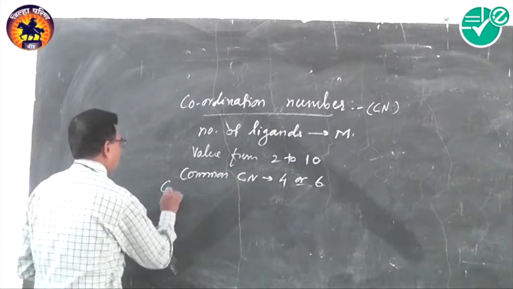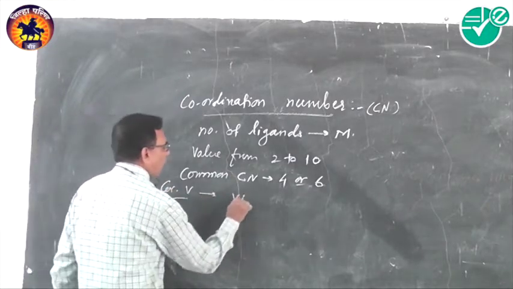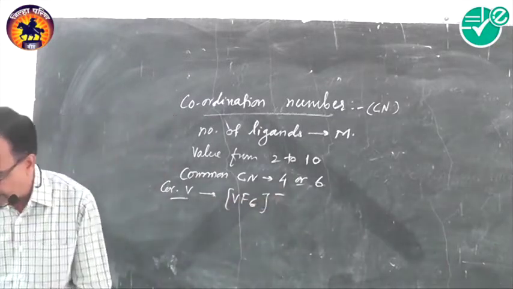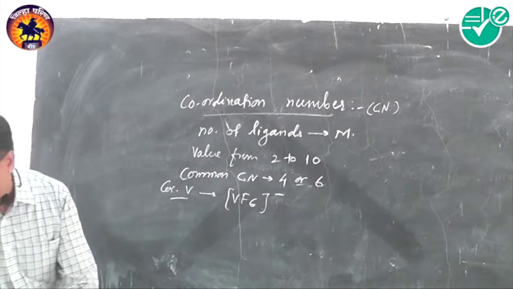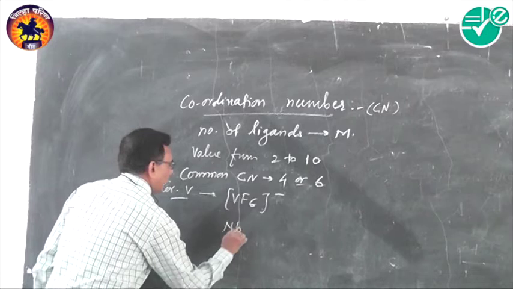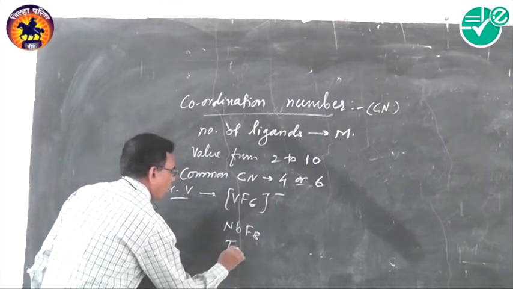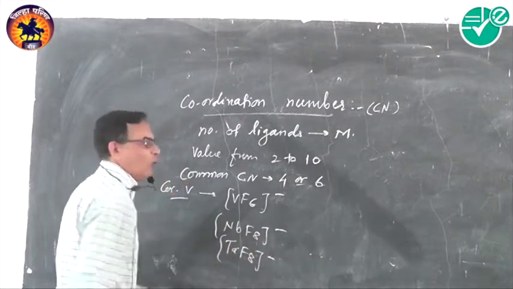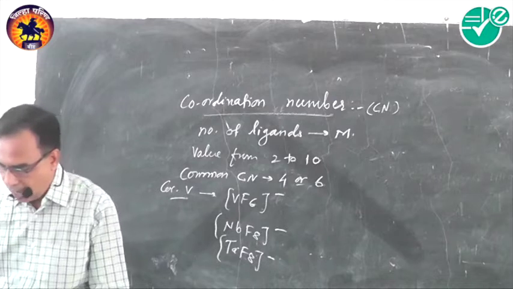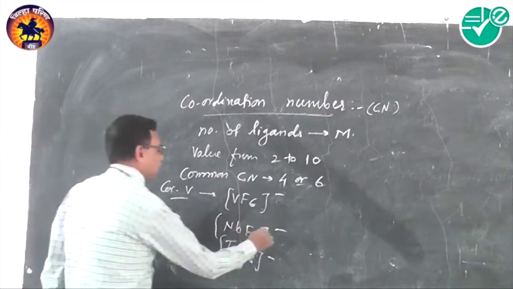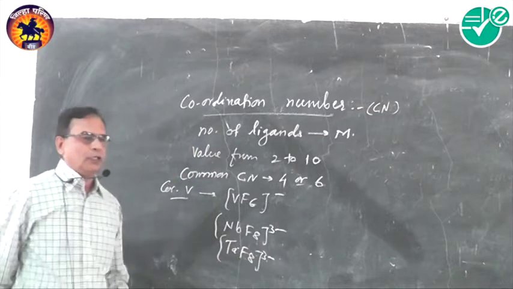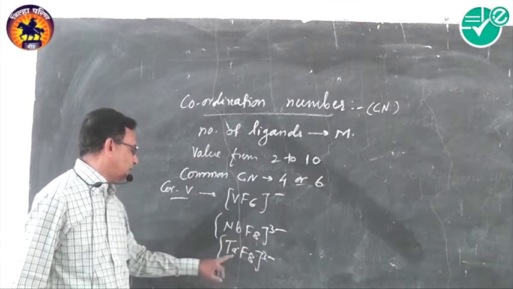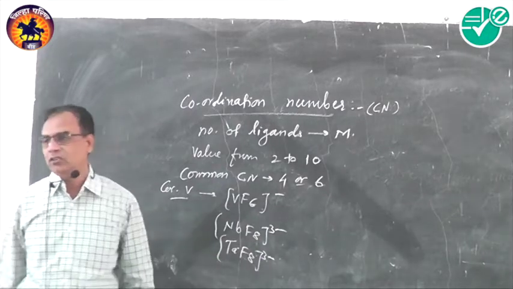For example, in group 5, vanadium forms the complex VF6 minus, whereas niobium and tantalum have higher coordination number and form complexes like NbF7 2 minus or TaF7 2 minus.